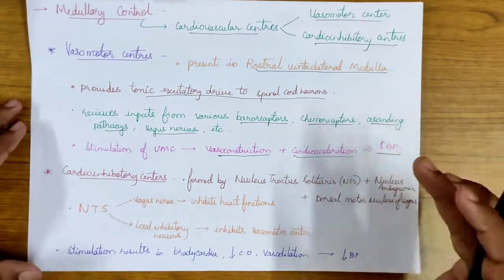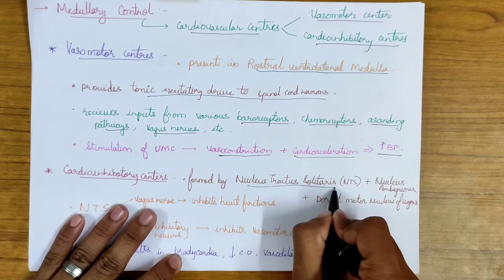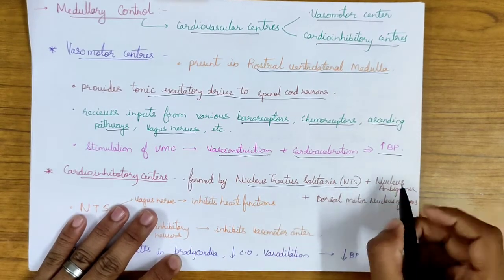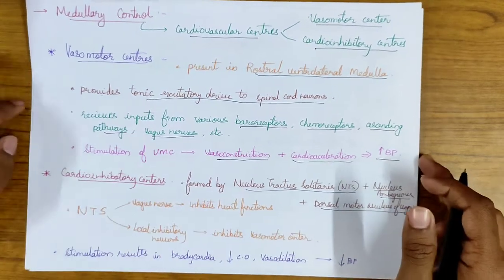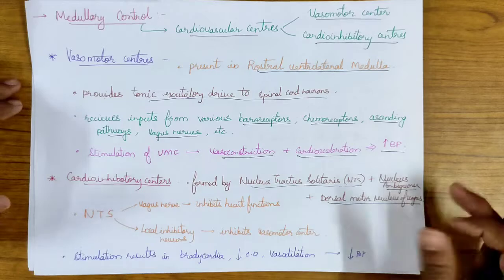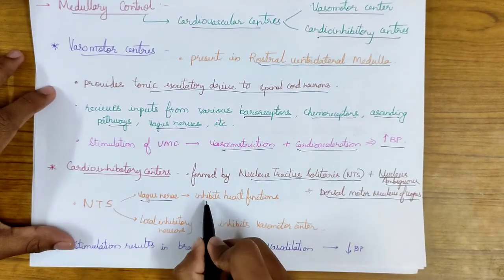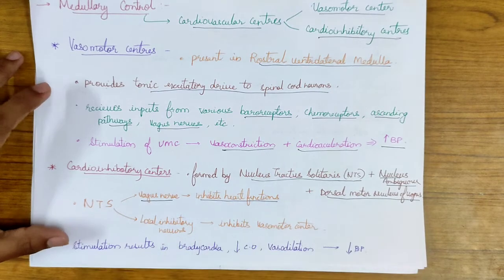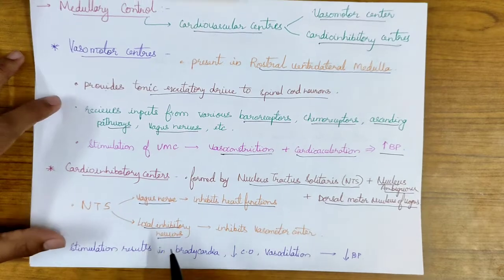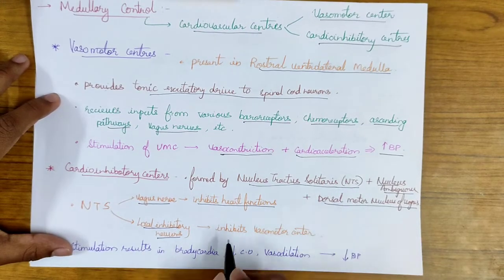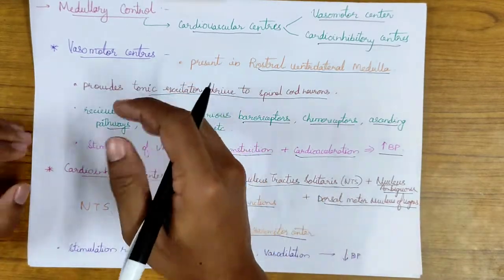Whereas the cardioinhibitory center is formed by three areas, that is nucleus tractus solitarius, or we can call it NTS, nucleus ambiguus, and dorsal motor nucleus of vagus. The nucleus tractus solitarius plays a major role. The vagus nerve originates from it and it helps in inhibiting the heart functions. Also, local inhibitory neurons originate from this nucleus tractus solitarius, which laterally inhibit the vasomotor center.